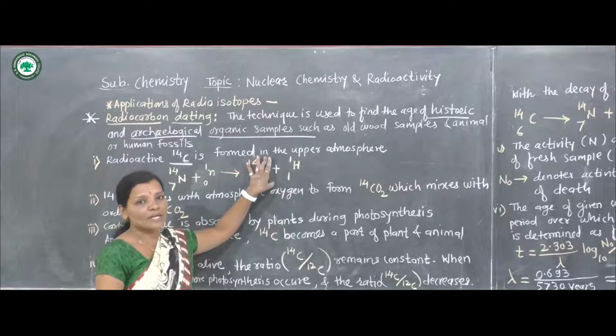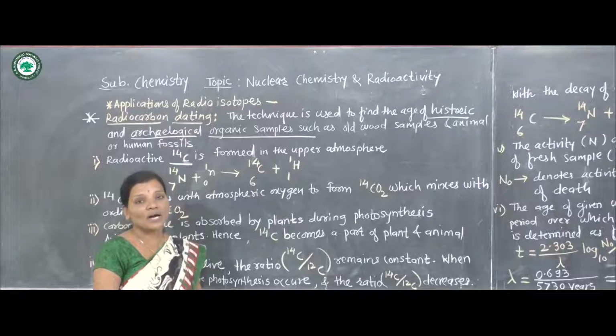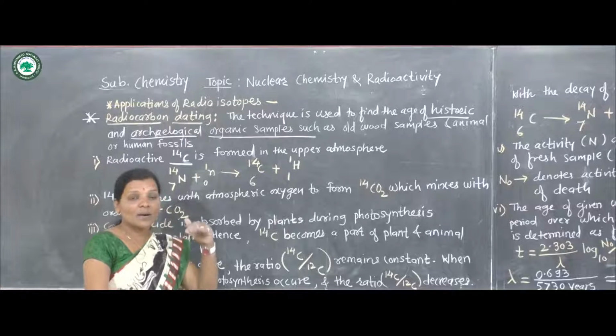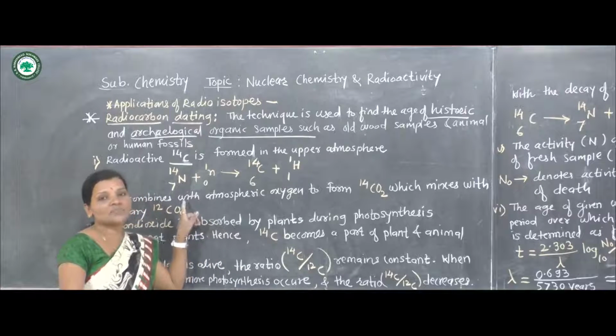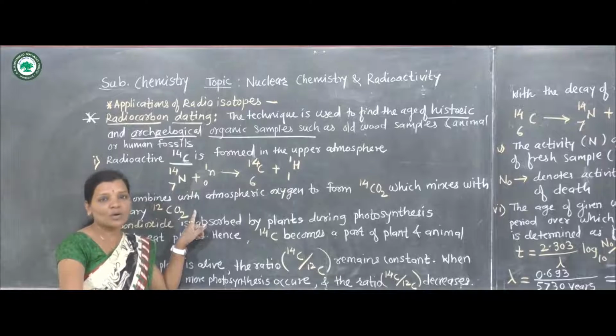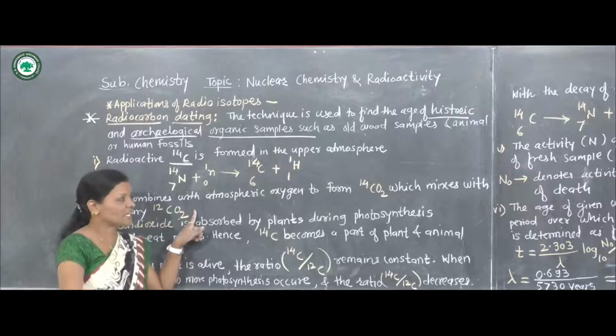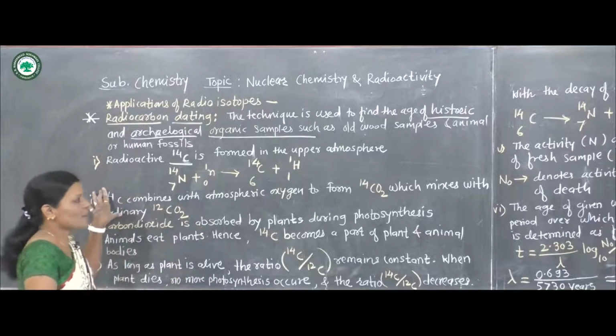This carbon 14, an unstable isotope of carbon found in the upper atmosphere, is formed by the bombardment of neutron on nitrogen 7N14.